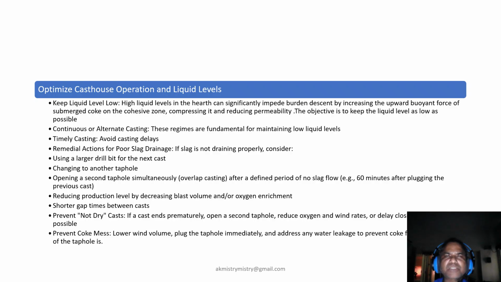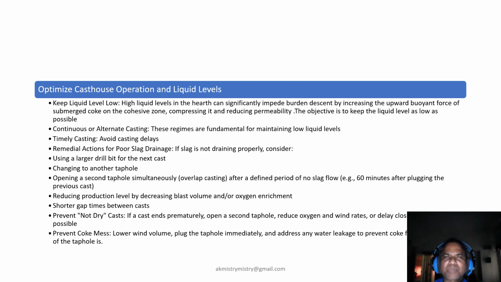Now coming to the cast house and liquid levels management, or we can say the casting management. High liquid levels increase buoyant force, compressing the cohesive zone. Maintaining a low level through continuous alternate casting is a good way out. For poor slag drainage, using larger drill bit diameters, switching tap holes or overlap casting are all better methods to combat the situation. Prevent coke mess by lowering wind and plugging leaks.